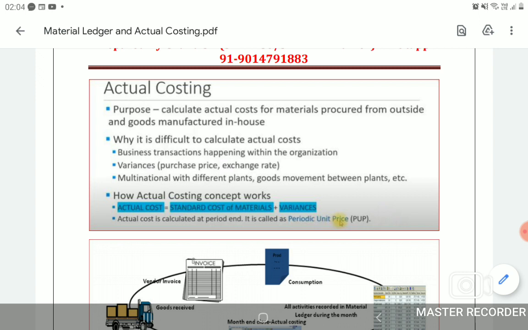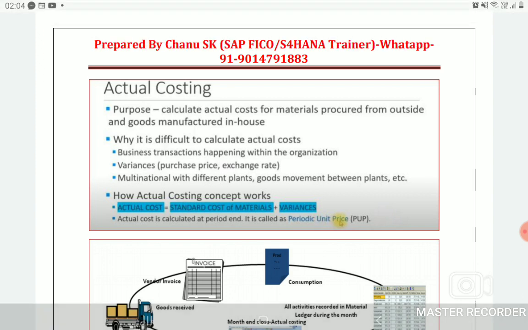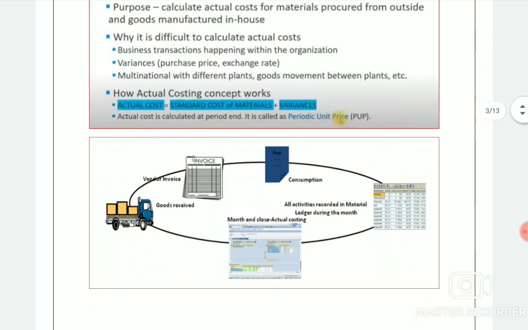Why is it difficult to calculate actual cost? What is the reason companies face the most difficulty? Because of business transactions happening with other organizations and within the organization, and because of price reasons, various variances like purchase price variance and exchange rate variances, and multinational companies with different plants and goods movements between the plants. These things make this concept a little bit difficult. Let's move to another slide.